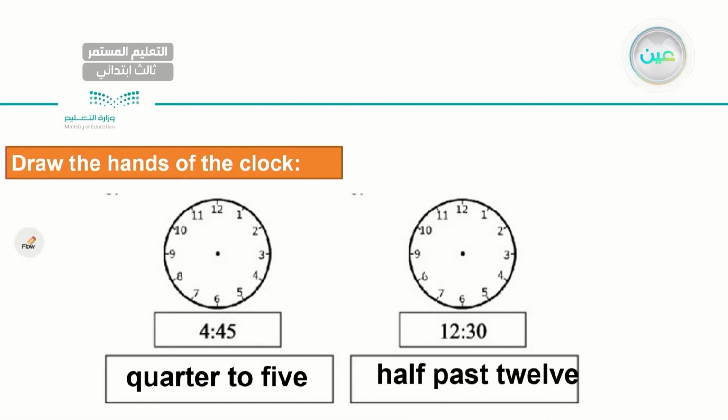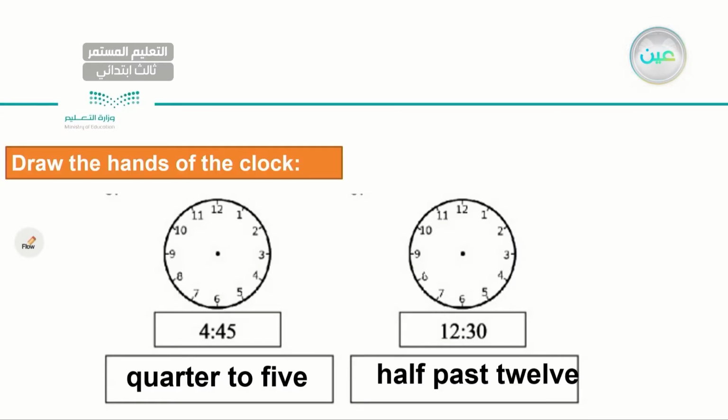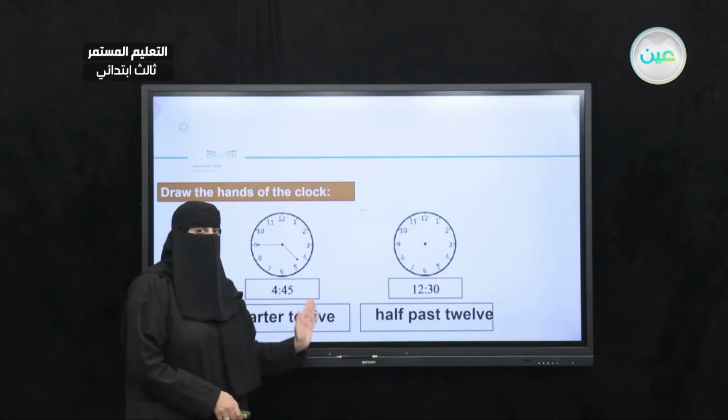Okay? So now let's draw the hands of the time. 4:45, start with the short one and then with the long one. So let's read the time. We might say it's 4:45 or quarter to 5. Very good. Let's go to the next one. We might say 12:30 or half past 12.